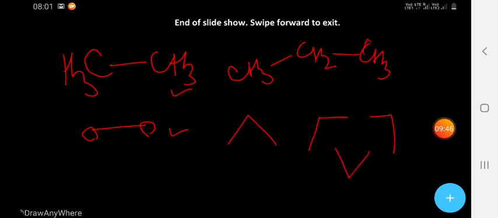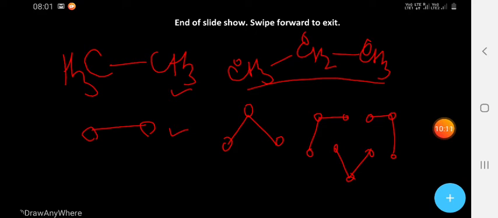This is meth, eth, prop, propane, it is n-propane, a normal chain. It has 3 carbons, 1, 2, 3. All are the same.